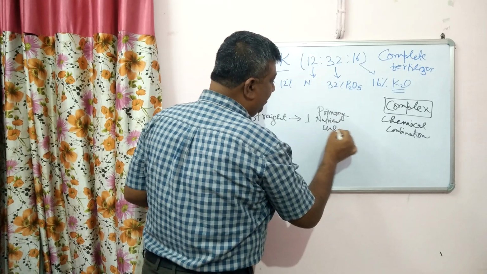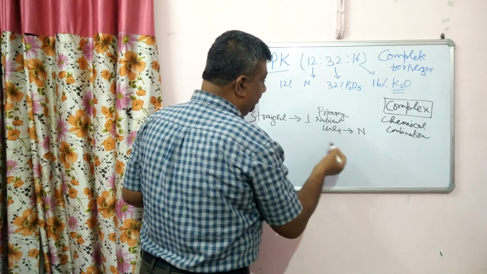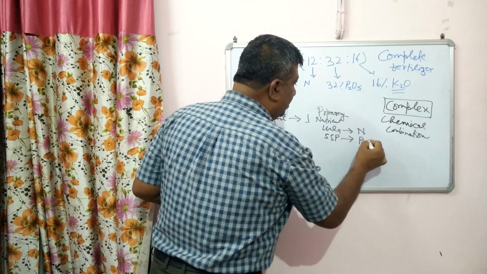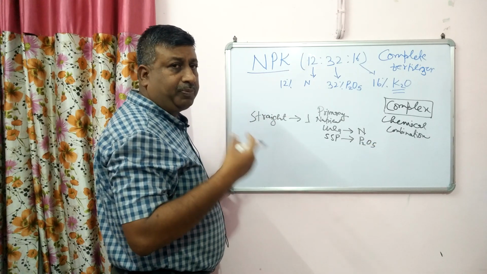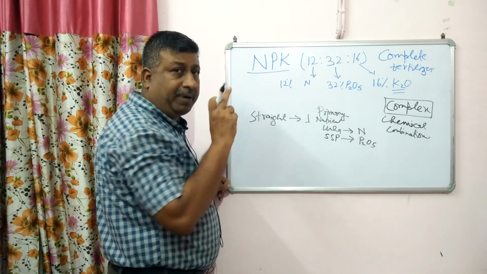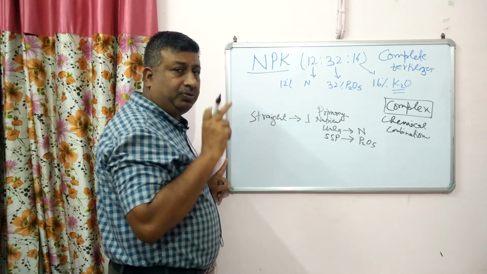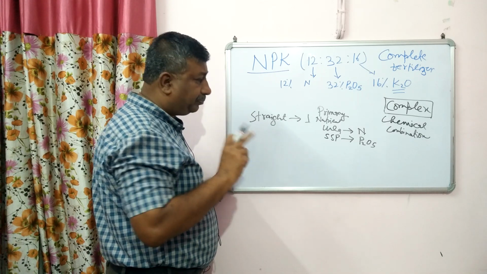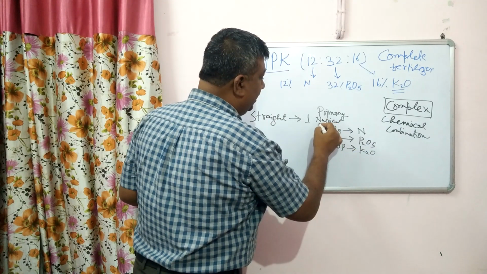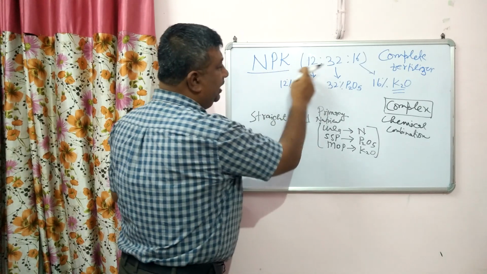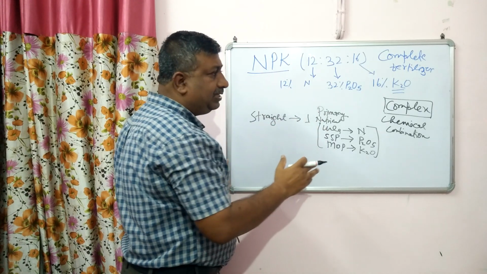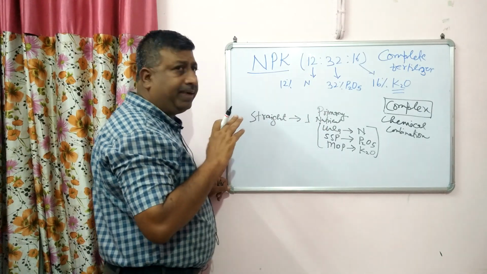So one primary nutrient, for example urea, gives nitrogen. Similarly SSP gives phosphorus, P2O5. No doubt, single superphosphate also provides calcium and sulfur, but we are talking about the primary nutrient. So straight fertilizers are those which provide only one primary nutrient. Similarly MOP provides potassium. So these are straight fertilizers, but this fertilizer provides all three primary nutrients. That's why it is a complete fertilizer and a complex fertilizer. It is not mixed.